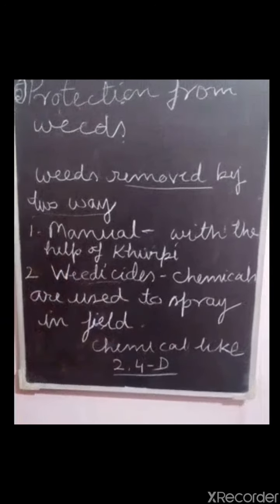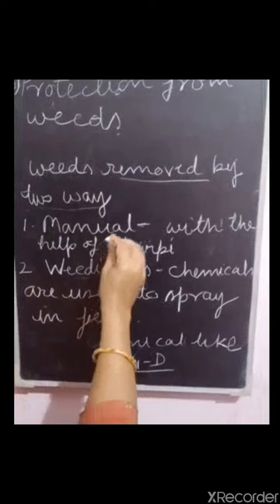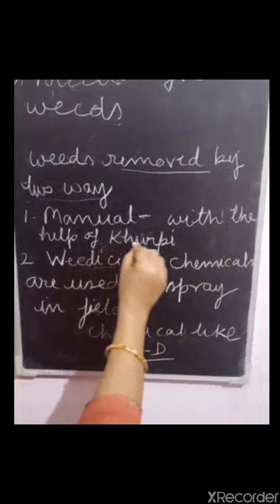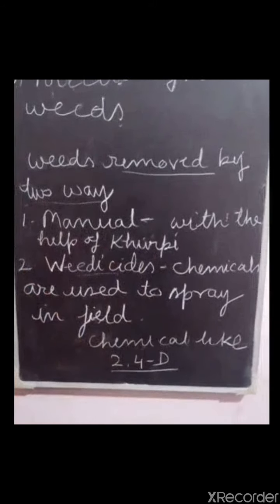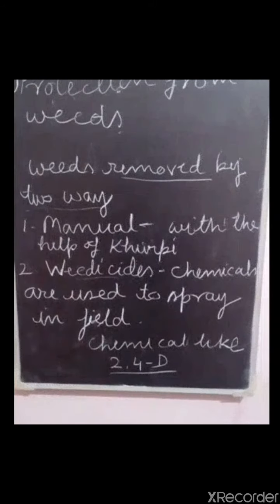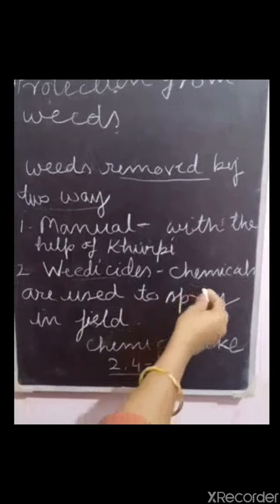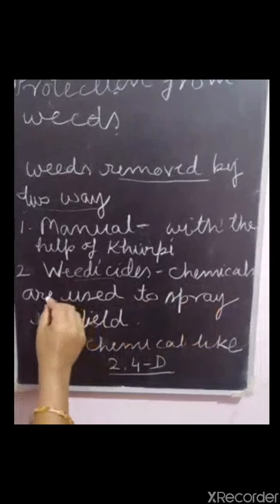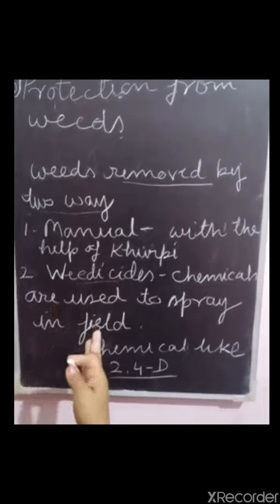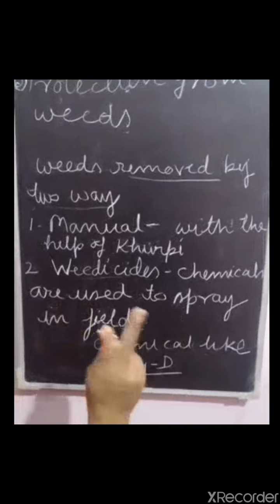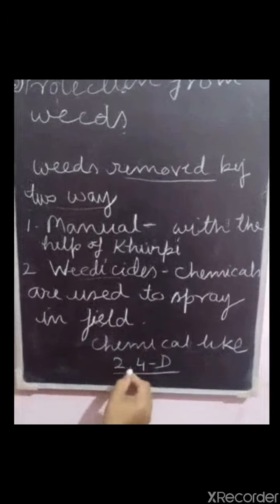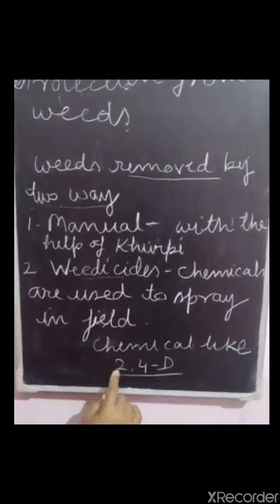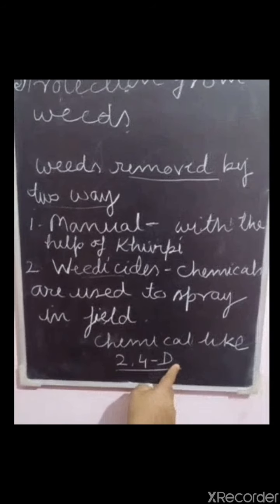Manually, this is done with the help of a khurpi. And second is weedicides. Chemicals sprayed in the field to kill the weeds are called weedicides, and a chemical like 2,4-D.